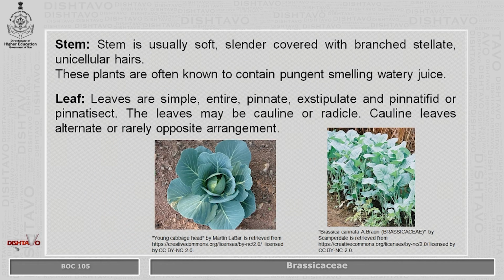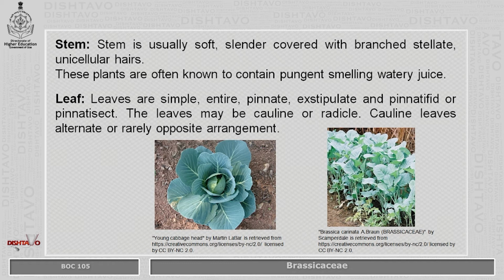Stem is usually soft, slender, covered with branched, stellate or unicellular hairs. These plants are often known to contain pungent and smelling watery juice. Most of the herbs have protection from herbivores, so pungent and smelling juice along with the stellate hairs help to protect the plants, especially herbs, from the grazing animals.